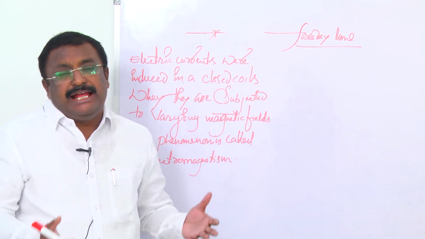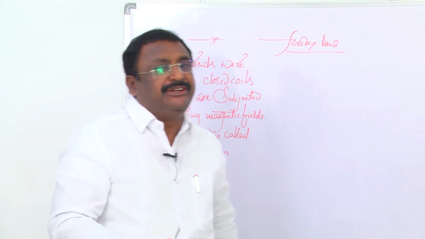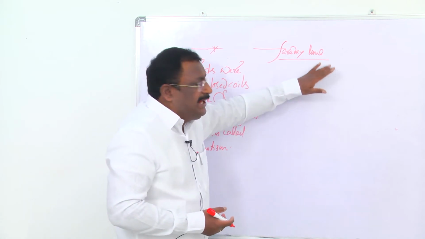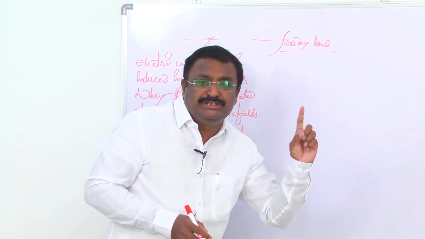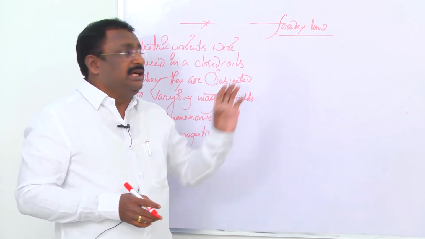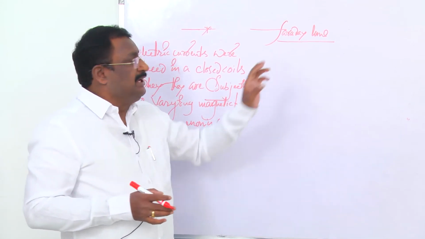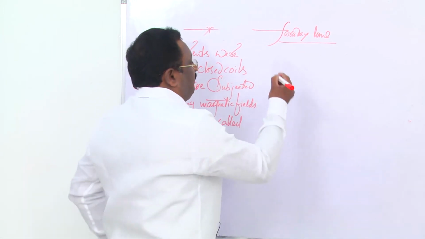How can we measure an induced EMF? According to Faraday's experiments, in all those cases there is only one concept: the rate of change of magnetic flux. The magnitude of the induced EMF is equal to the rate of change of magnetic flux.